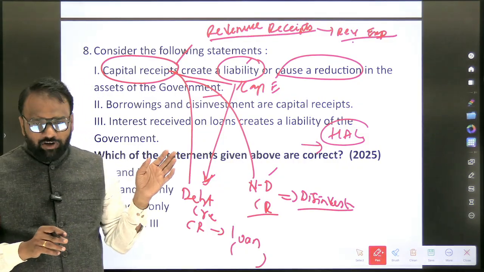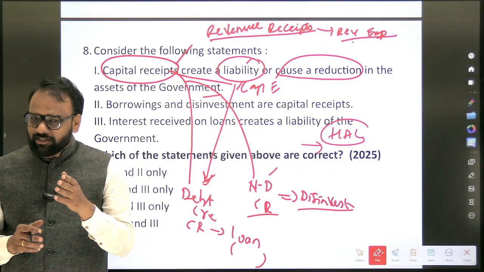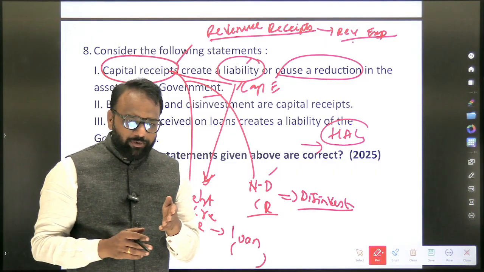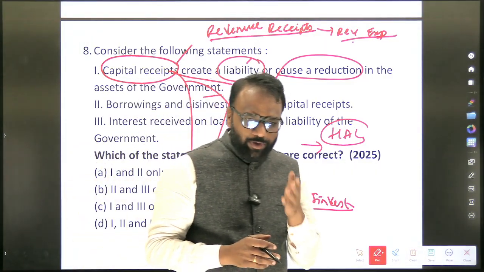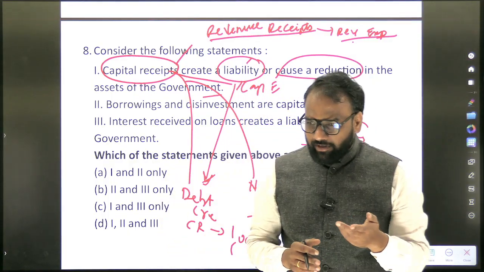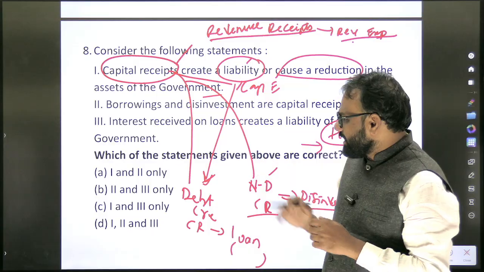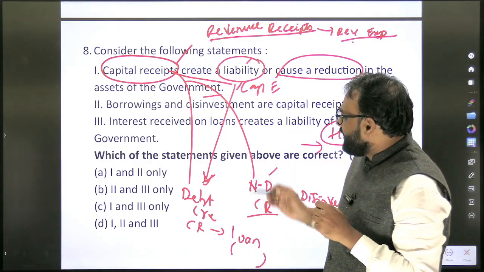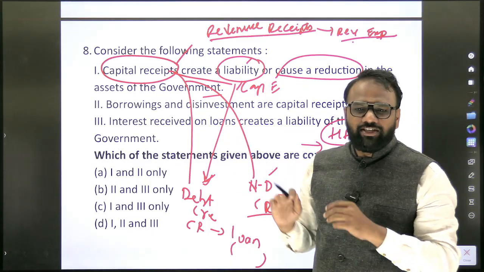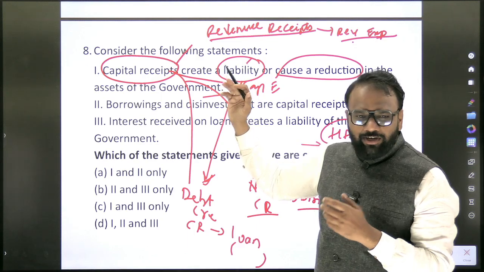Again, if you have any kind of confusion, you can go back to our budget related classes where we have discussed the revenue receipt, capital receipt, revenue expenditure, capital expenditure in detail, including various types of examples as well. So one is correct. Okay, now see here, in the examination this question is actually very easy. Whether you know the first one or second one, it will not make a difference.